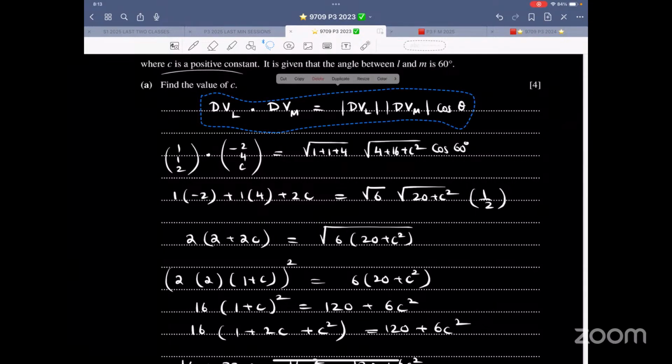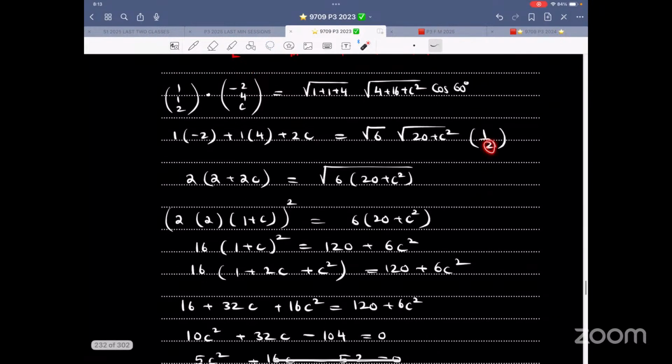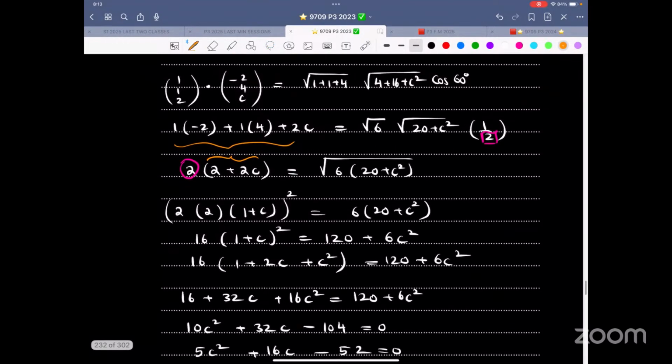So let me just highlight this thing. Okay. So now direction vector L dot direction vector M equals the magnitudes times cos 60. Cos 60 is half. So first of all, you are getting -2 plus 4 plus 2c, which is 2 plus 2c. And this half from here, this 2 from here, goes on the other side and multiplies. This thing over here is this thing over here. And the green thing that's taken common is inside.